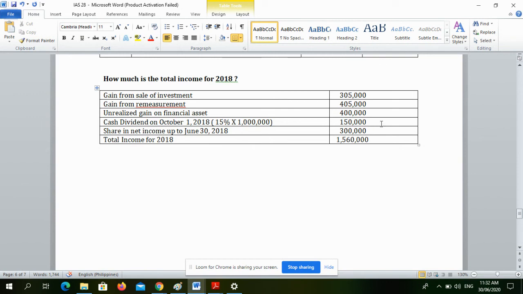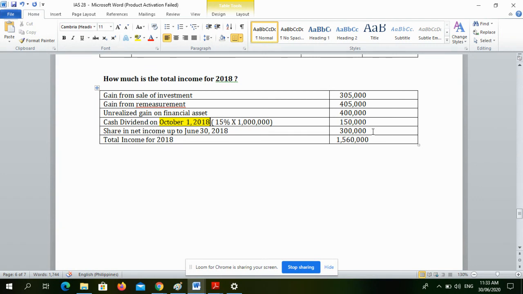And we have cash dividend on October 1, 2018. Kasi remember, si South Company, nag-declare siya ng cash dividend during October 1, 2018. Which is the time na nirecognize na natin siya as FAFVPL. So, cash dividend received will already be considered as income. And share in net income up to June 30, 2018.